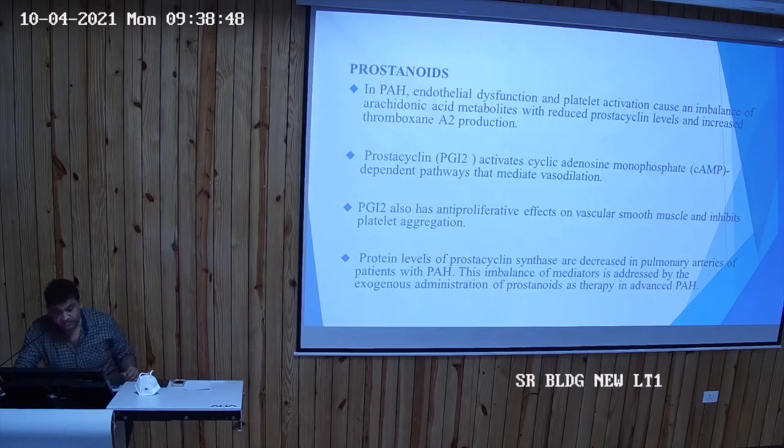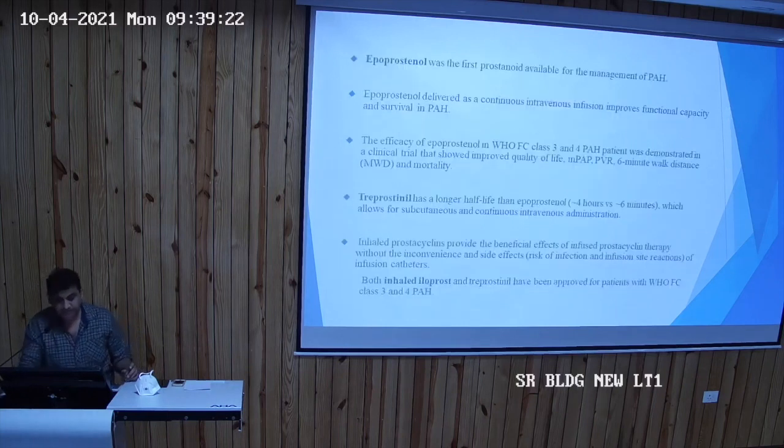Protein levels of prostacyclin synthase are decreased in the pulmonary arteries of patients with PAH, so this imbalance of mediators is addressed by the exogenous administration of prostanoids as therapy. Epoprostenol was the first prostanoid invented for the management of PAH. It is delivered as a continuous intravenous infusion and improves the survivability of PAH. So epoprostenol is an injectable form used in continuous IV infusion.